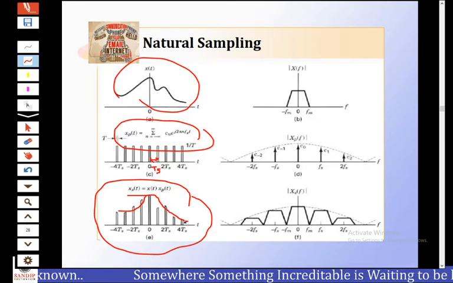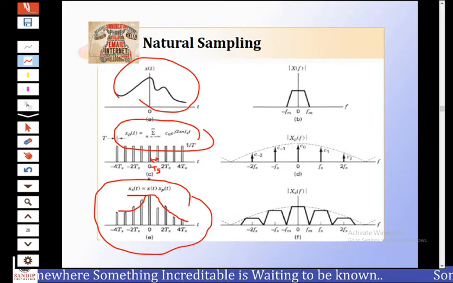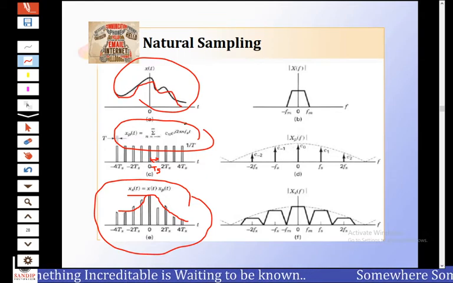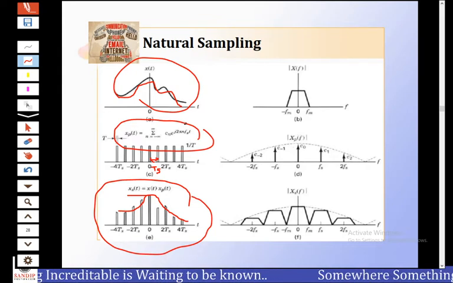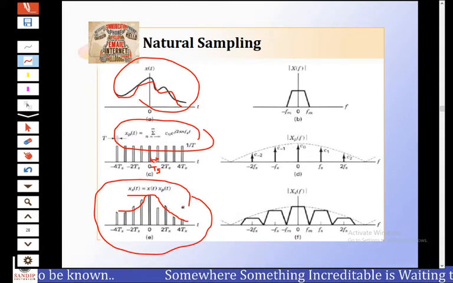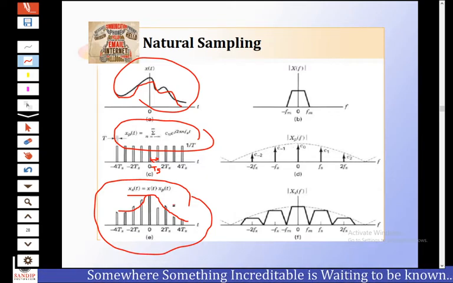Observe that these pulses do not have flat tops, but their tops follow the waveform of the input signal x(t). The sampling rate must be greater than or equal to the Nyquist rate. This is important.